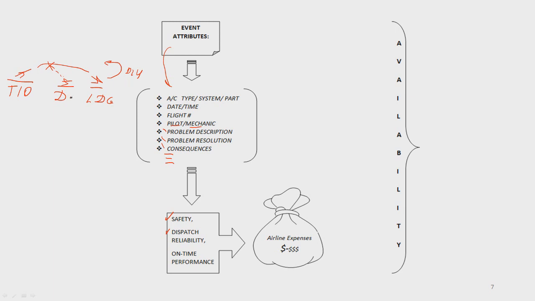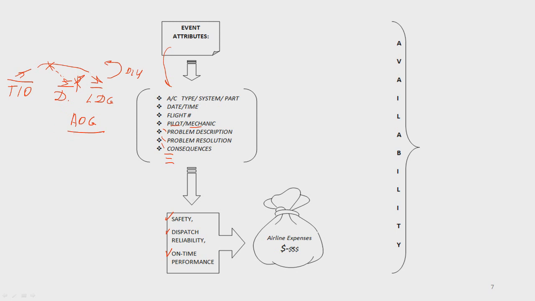But since we had an engine in-flight shutdown and we diverted, and we are sitting here at this diversion airport, this diversion point, we cannot fly. We have to investigate it. We have to find the root cause. We have to fix it. And what do we have? AOG, or aircraft on the ground. Also, we have an issue with on-time performance, because we cannot fly. The aircraft is on the ground.